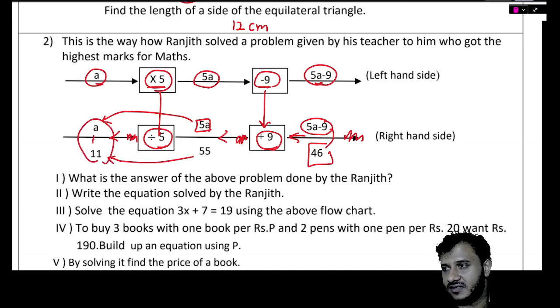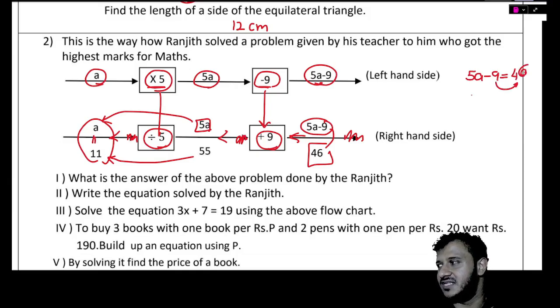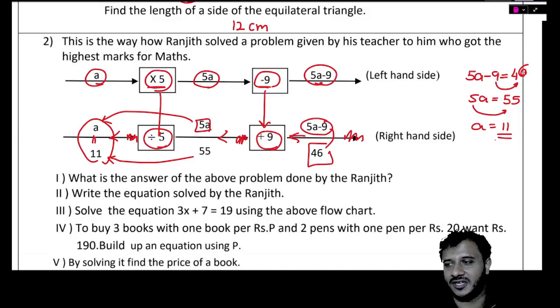So a equals 11. This is like equation solving, Pute. Equation solving, which you all know already. Here, 5a minus 9 equals 46. Minus 9 comes to the other side as a plus 9. 5a equals 55. Then multiply by 5 comes to the other side as a divide by 5. That's 11. They have used a chart for it. What is the answer of the above problem done by this person? a equals 11. He was solving the equation 5a minus 9 equals 46.